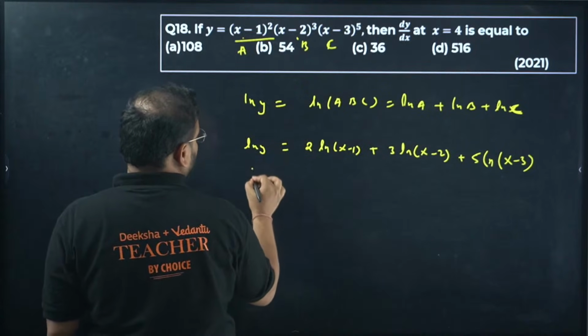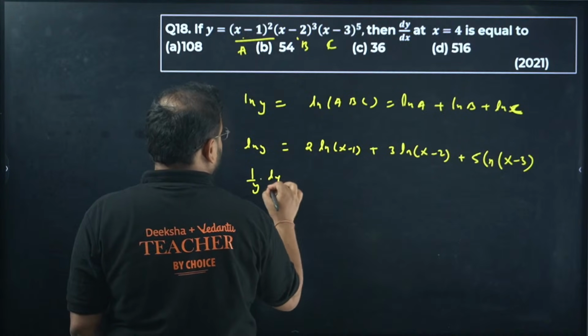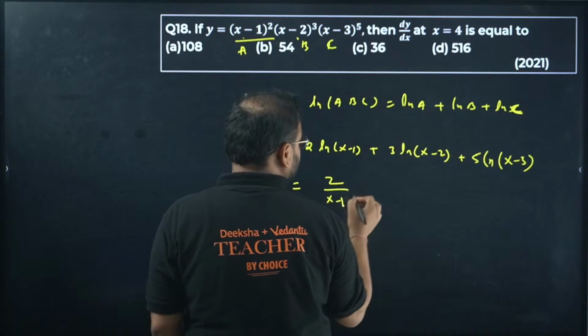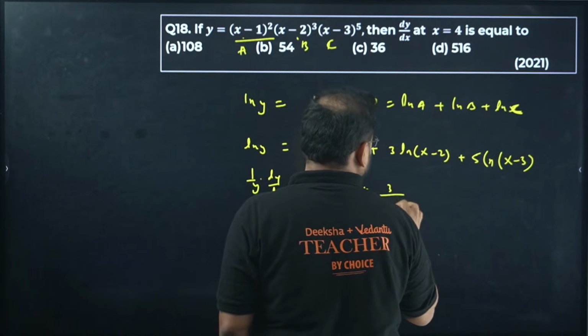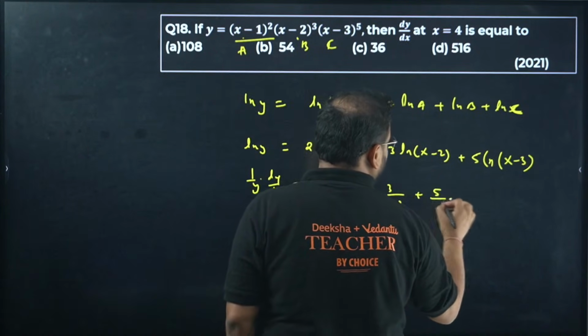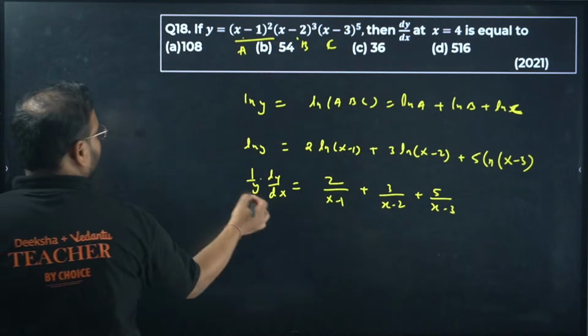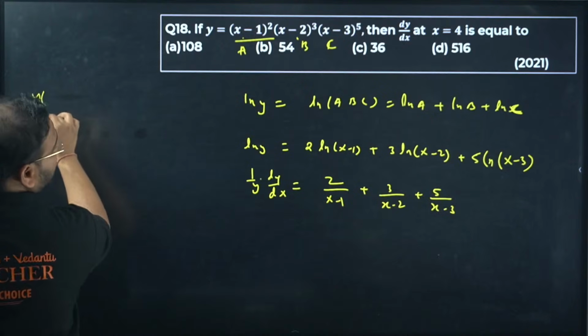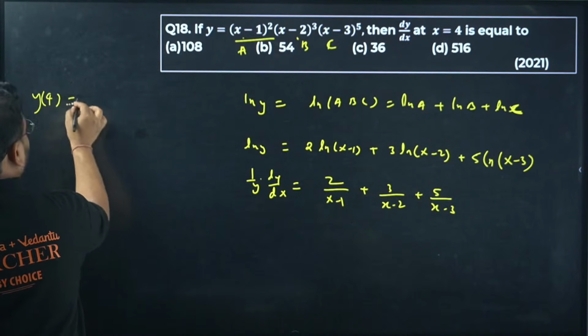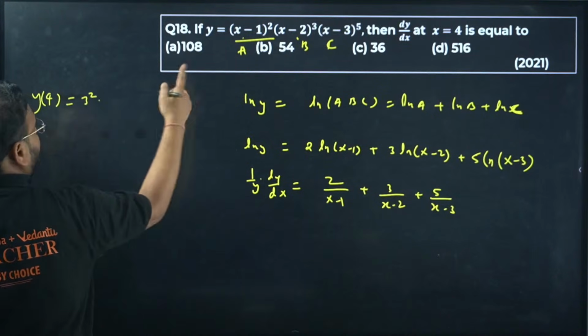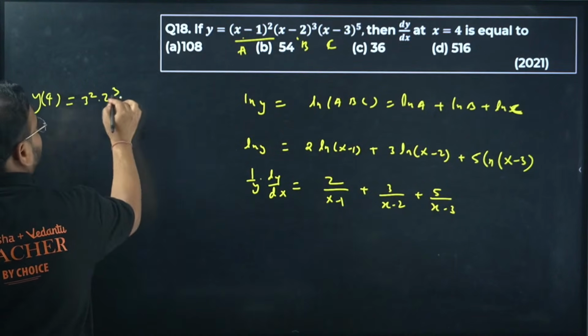Differentiate, you're going to get 1 by y dy by dx equal to 2 upon x minus 1, plus 3 upon x minus 2, plus 5 upon x minus 3. Now you want the value of y, so write the y value at 4 first. Find y at 4: 4 minus 1 the square, so 3 square into 4 minus 2 the cube, 2 cube, into 4 minus 3.